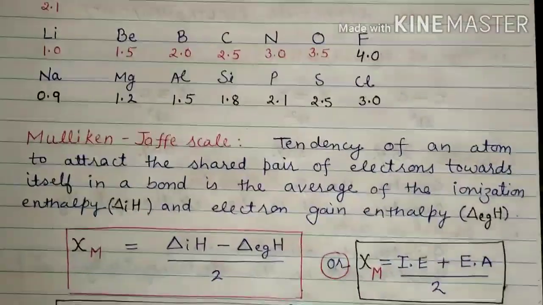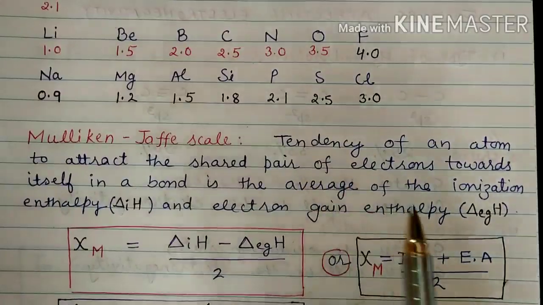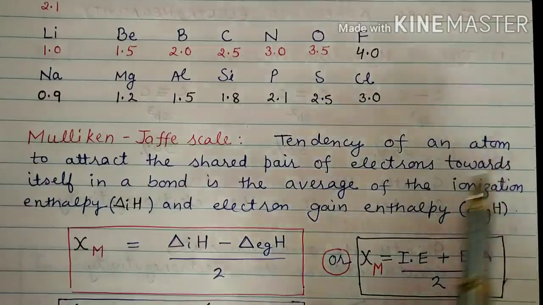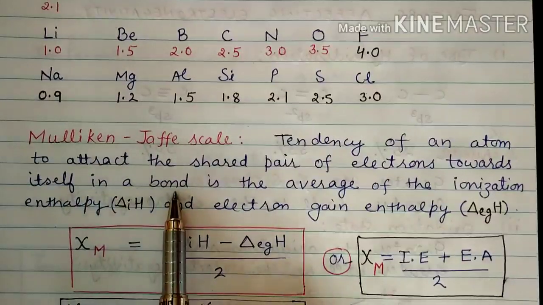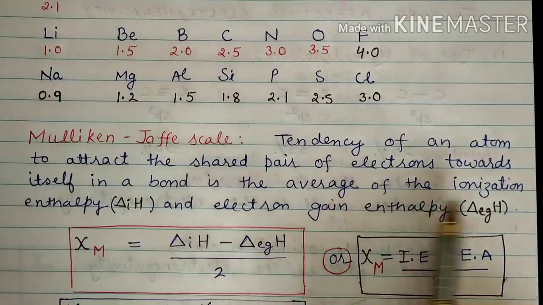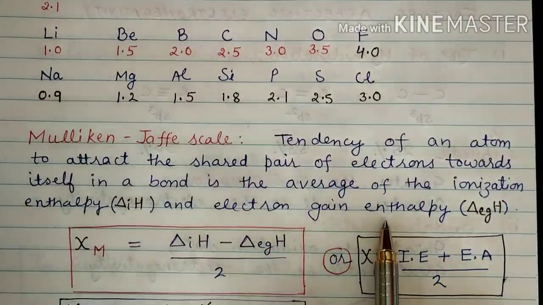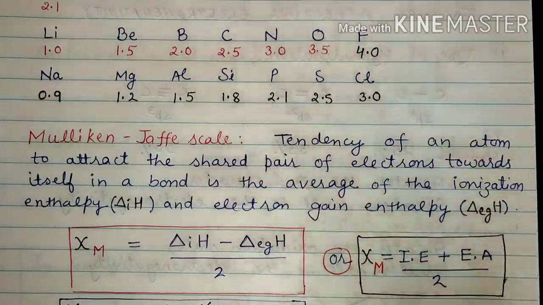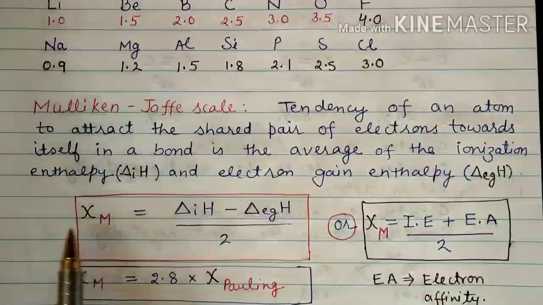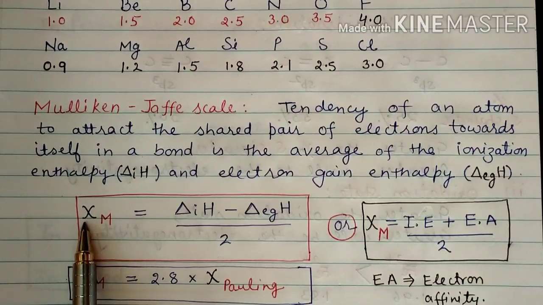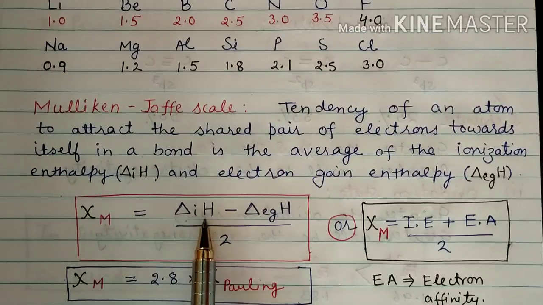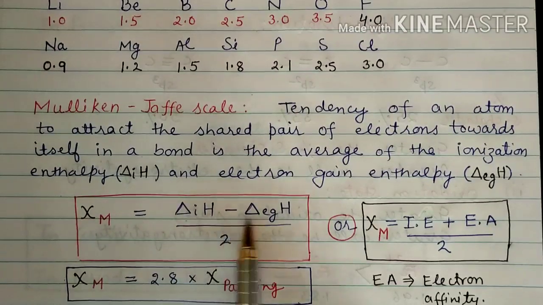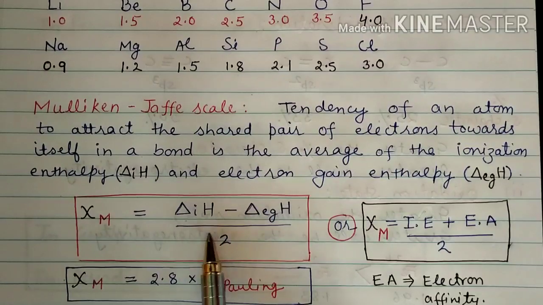Now moving to another scale for finding the electronegativity value, and that is the Mulliken-Jaffe scale. Now this scale is based on what? It is based on the tendency of an atom to attract the shared pair of electrons towards itself in a bond, and it is the average of the ionization enthalpy and electron gain enthalpy. Or you can simply learn this formula: chi M, M stands for Mulliken, this is the electronegativity chi, equals ionization enthalpy minus electron gain enthalpy. We are taking the average of this, divide by 2, right?